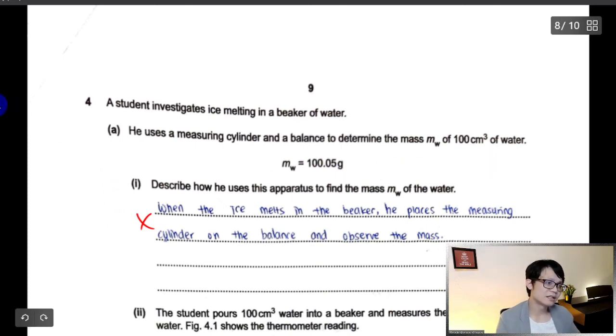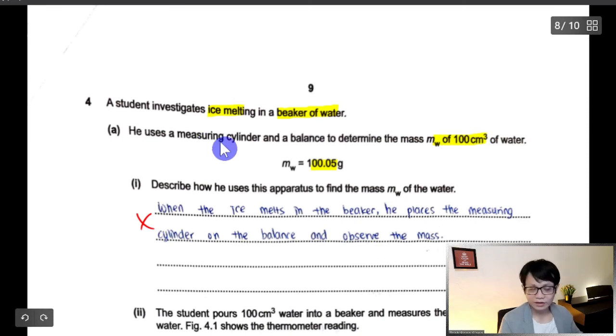So actually when I read this question, I'm thinking about what they want to do. Ice melting in a beaker of water. So he measures the mass of the water. Probably, I don't know, you want to investigate the